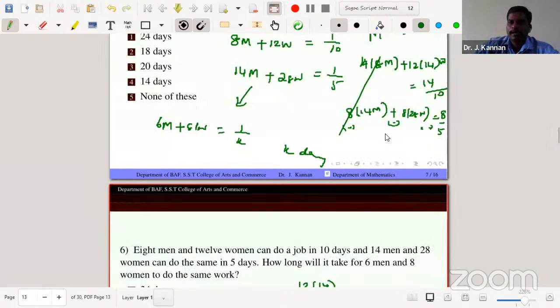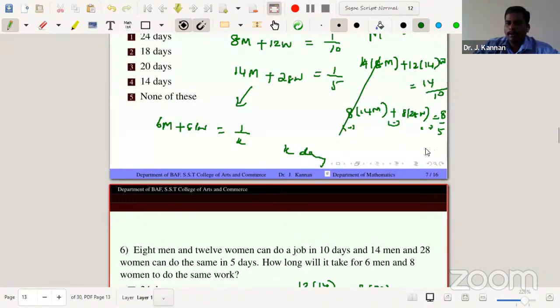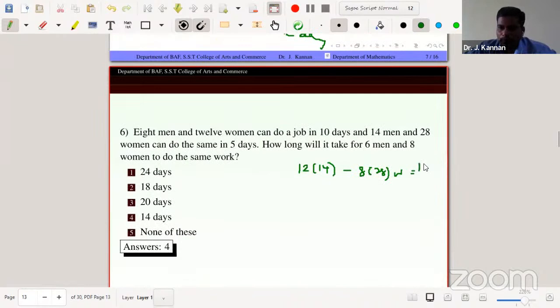So the second term is 8 into 28W, which equals 14 by 10 minus 8 by 5. So here it is 14 into 2. So 12 times 14W, here 16 times 14W. So subtracting the two things, 4 times 14W.